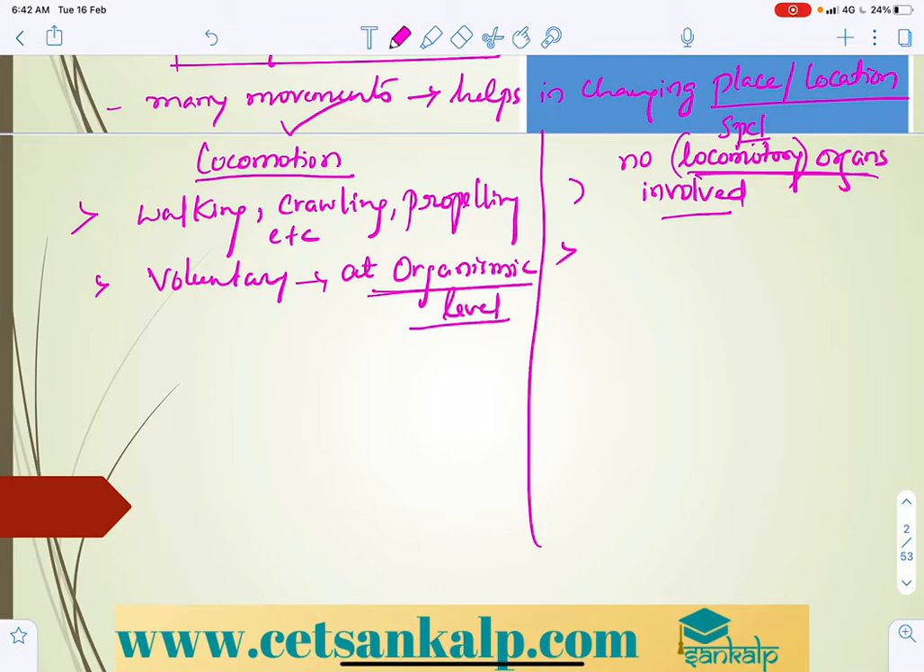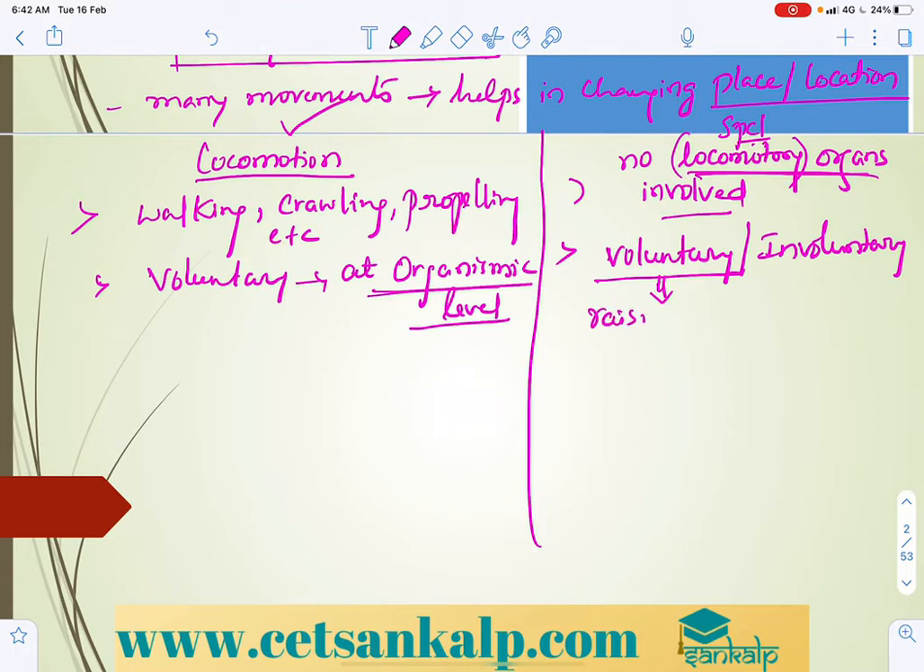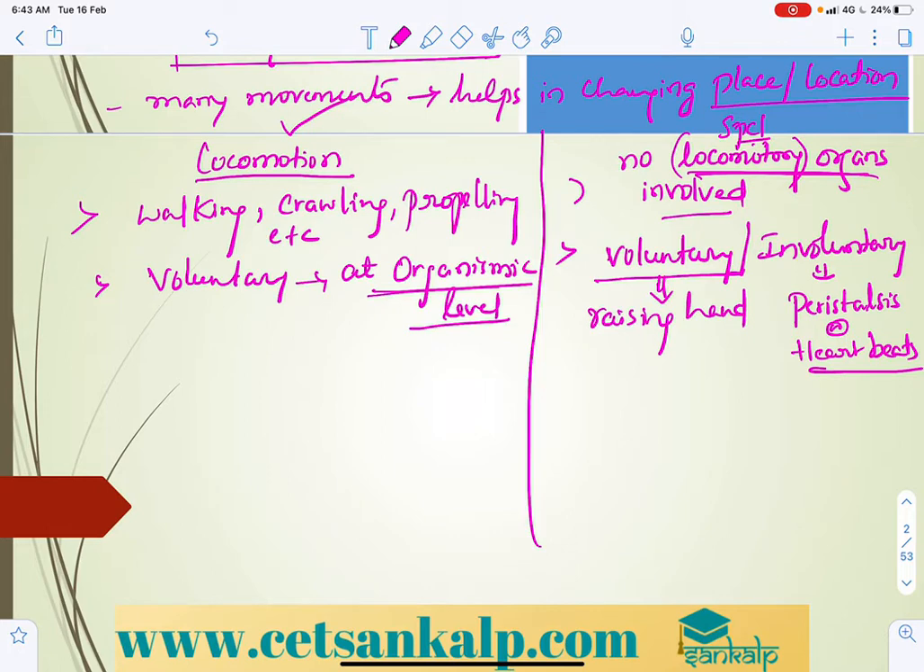But in movement, generally we can say this may be both voluntary or involuntary. Voluntary, for example, raising a hand. Involuntary, for example, peristalsis movement or heartbeats. These are the examples for involuntary.